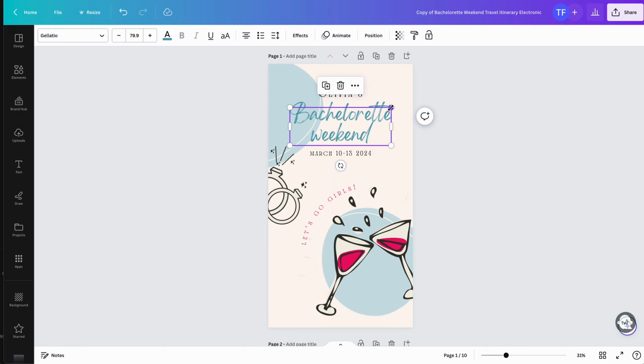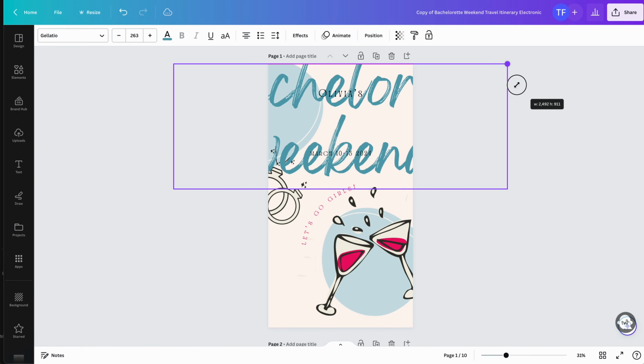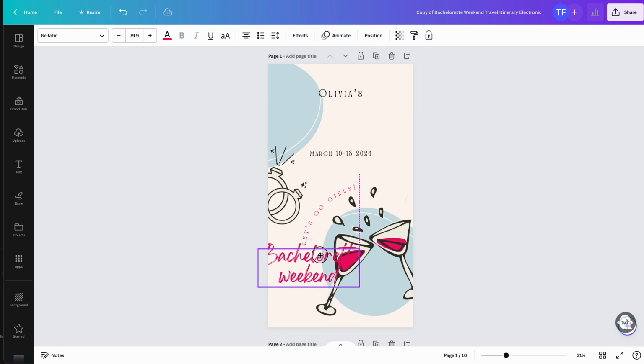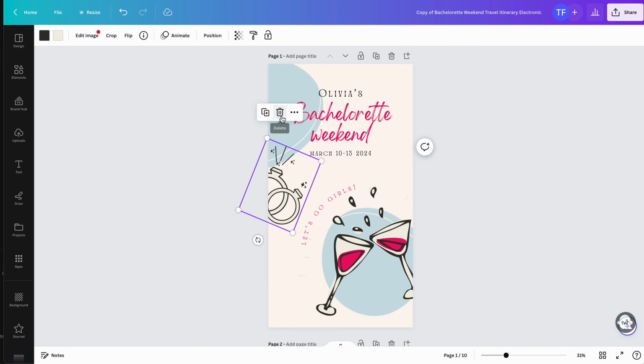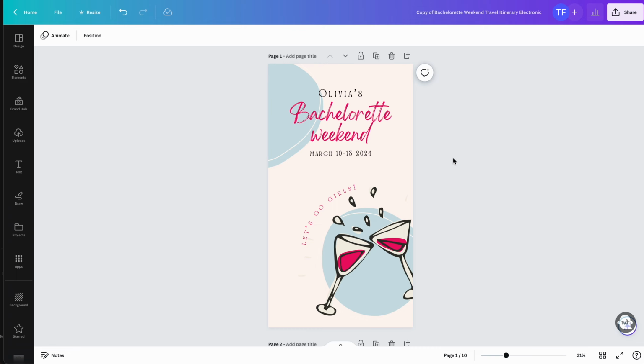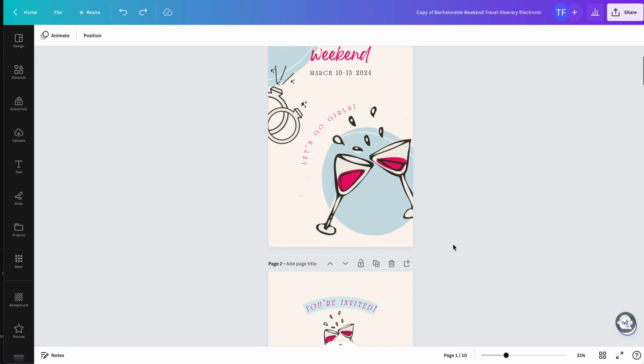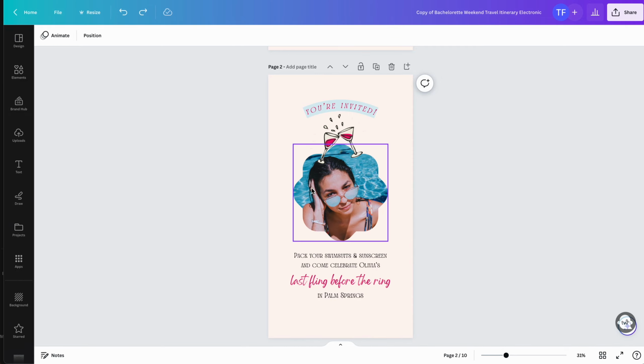You can also increase the size as big or as small as you'd like, and of course you can move this over anywhere you would like. If you would like to delete any of these elements, if it's locked, you can unlock it and then hit delete, and that is all good. You can edit all of these elements in the text as well. So let's move on to the photo pages.